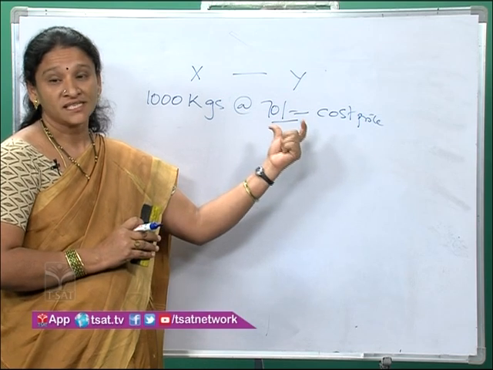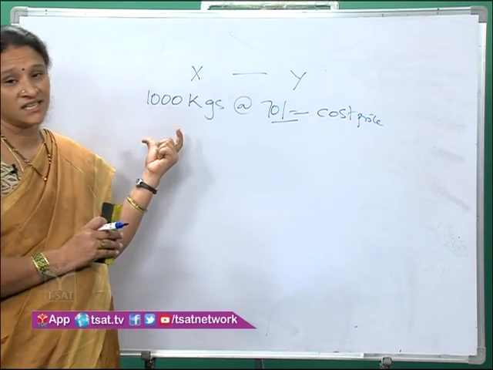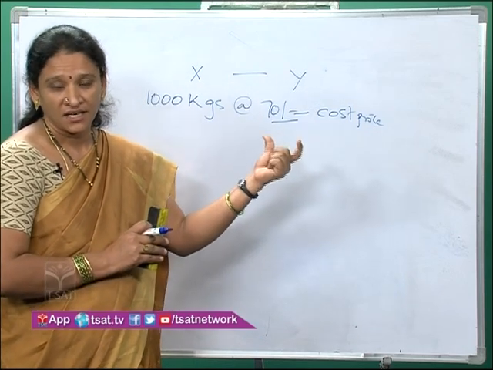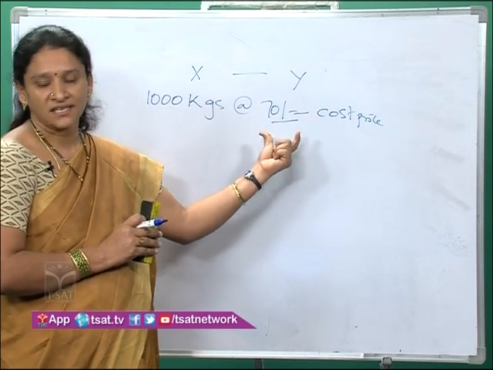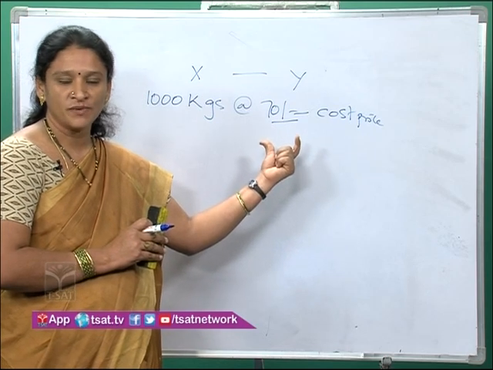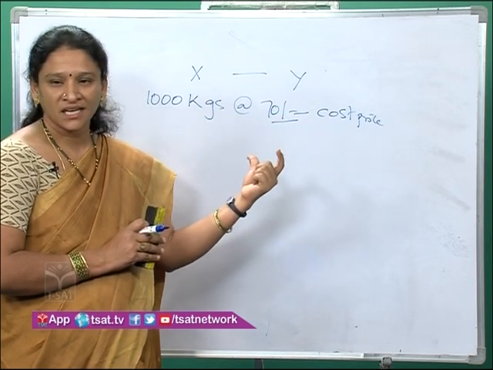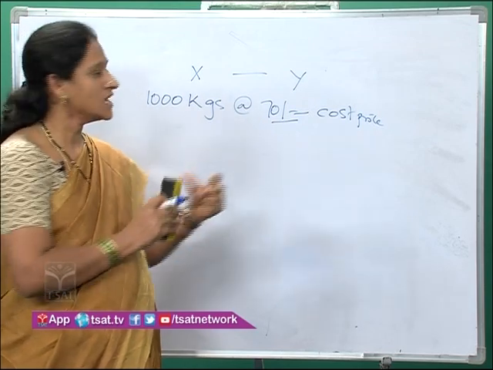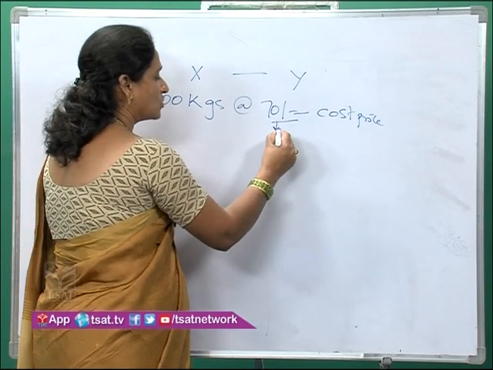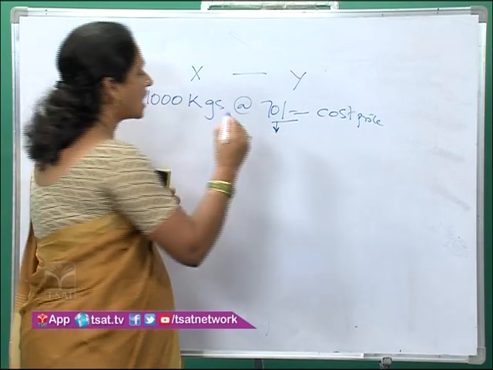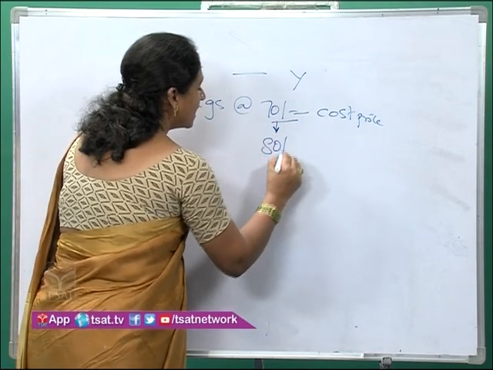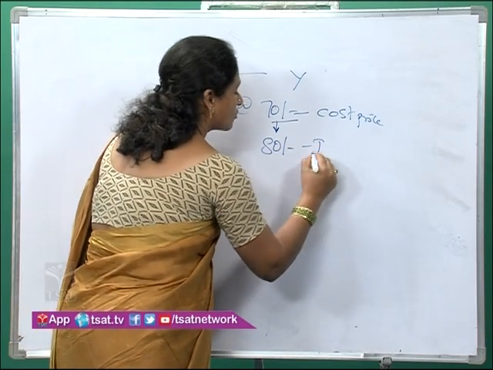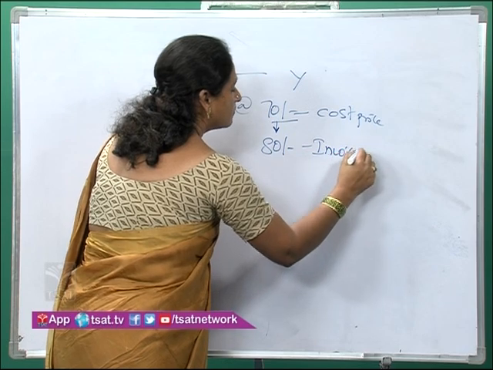But sometimes the consignor will think, why should I reveal the actual profit to the consignee? He will know I am sending the goods at 70 rupees, and he knows what expenses he is meeting. So he will know my correct profit. So what I will do is, instead of sending the goods at the actual cost price, sometimes I will send goods at a higher price than the cost price. Such higher price is called invoice price.